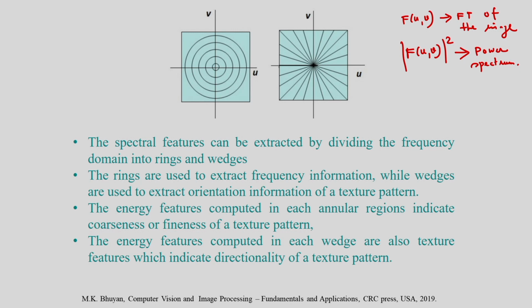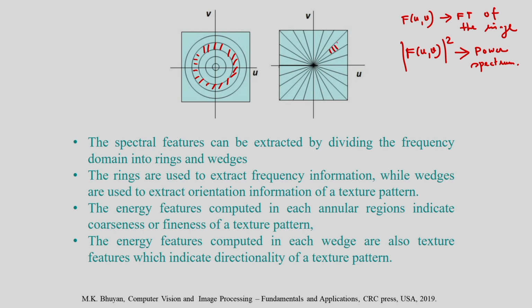So the spectral features can be extracted by dividing the frequency domain into rings and wedges. In the figure you can see I am considering some rings. These are the rings. I am considering the Fourier transform. The spectral features I can extract by dividing the frequency domain into rings, or maybe the wedges.